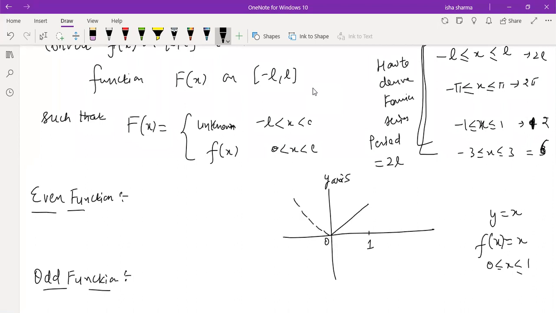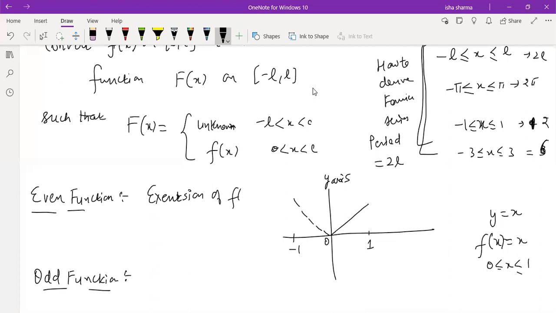So this should be my extension. Actually, the word conversion which I'm using is a non-technical word. Actually, the word is extension. So I'm extending my function's domain from 0 to L to minus L to L, and I am extending in a way that the final function turns out to be an even function. Do you agree with this?